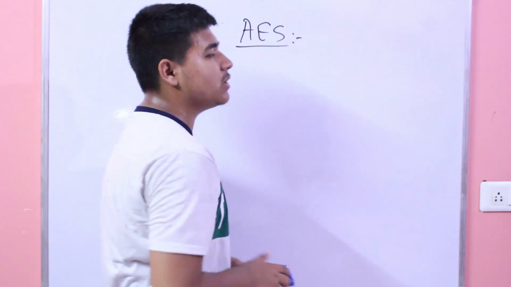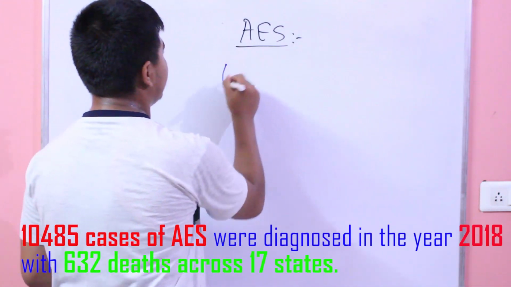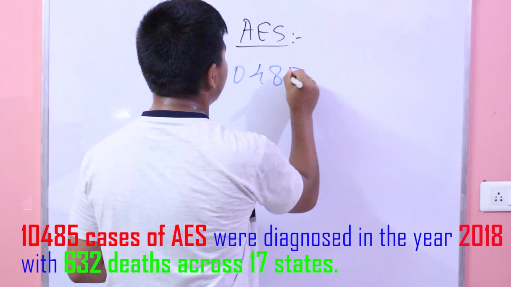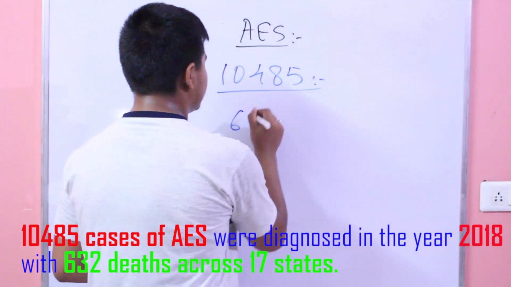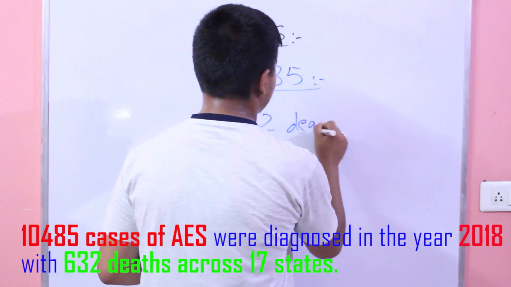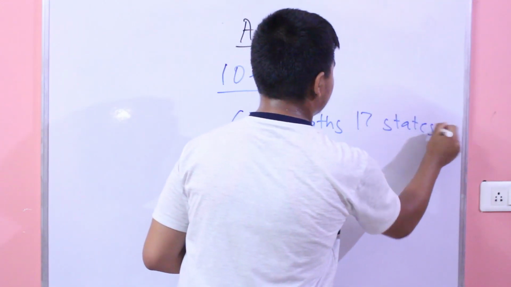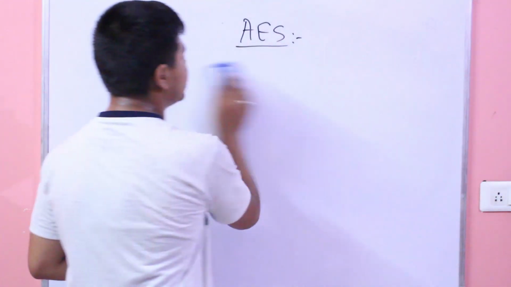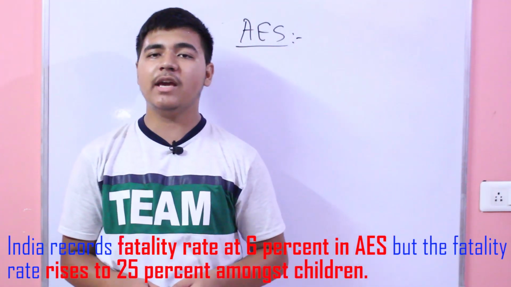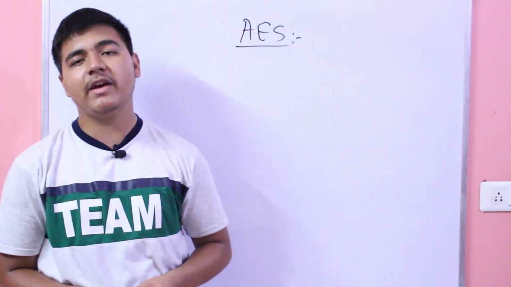What is the status of AES in India? In the year 2018 alone, 10,485 cases of AES were registered, causing 632 deaths across 17 states. India records a fatality rate of 6% in AES. However, in the case of children, it goes way beyond 25%, which is a very high rate.